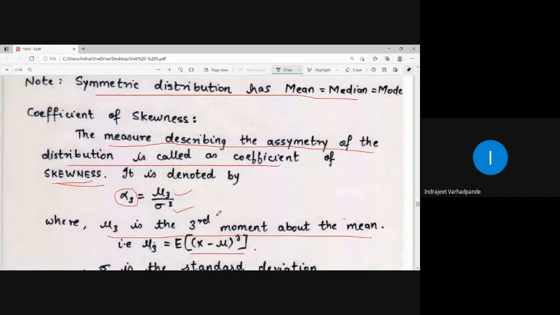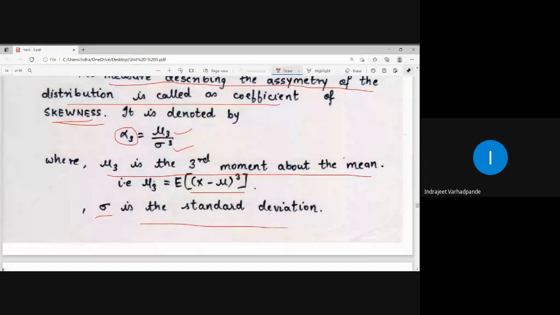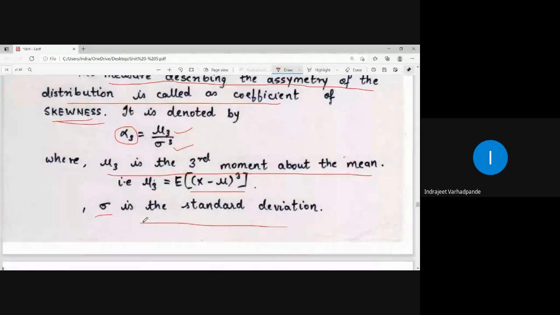So skewness, the coefficient of skewness, is denoted by the notation alpha 3. Alpha 3 is mu 3 upon sigma cube, and mu 3 is the third moment about mean. Once sigma is known, sigma cube can be easily calculated. So in this case, we try to find out the value accordingly. You will be asked, in extension to moment, moment generating function, characteristic function, the coefficient of skewness and coefficient of kurtosis. Kurtosis is denoted by alpha 4.